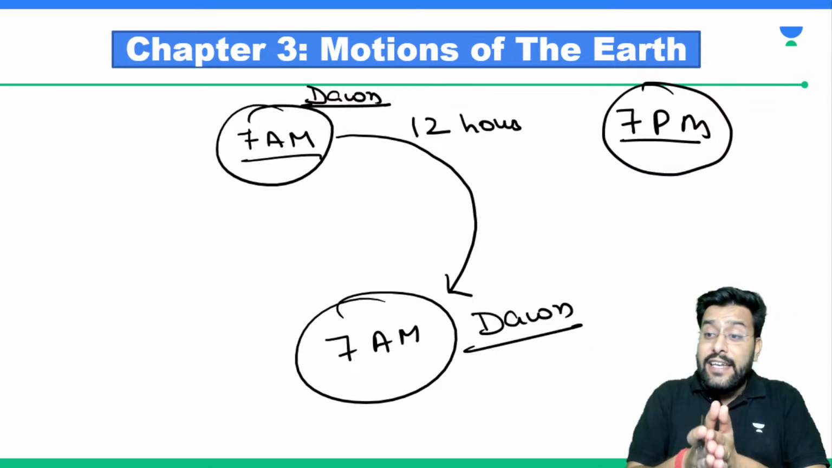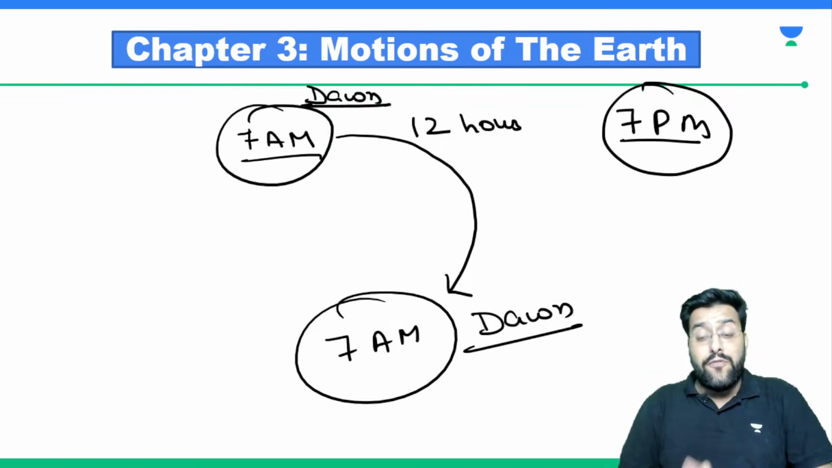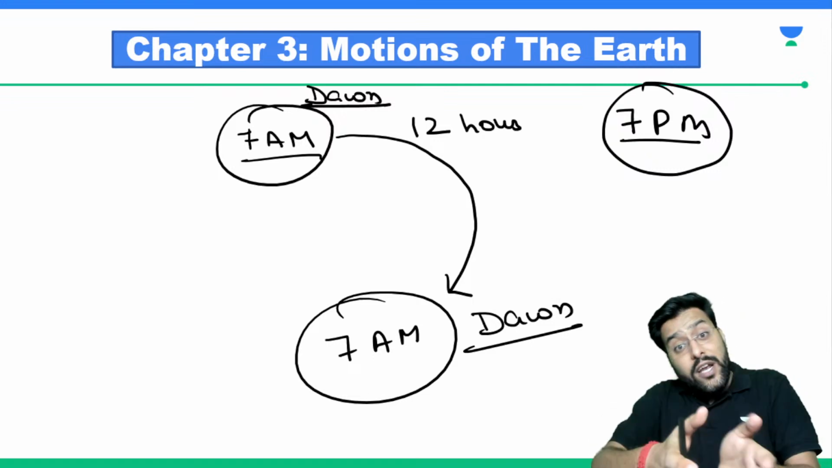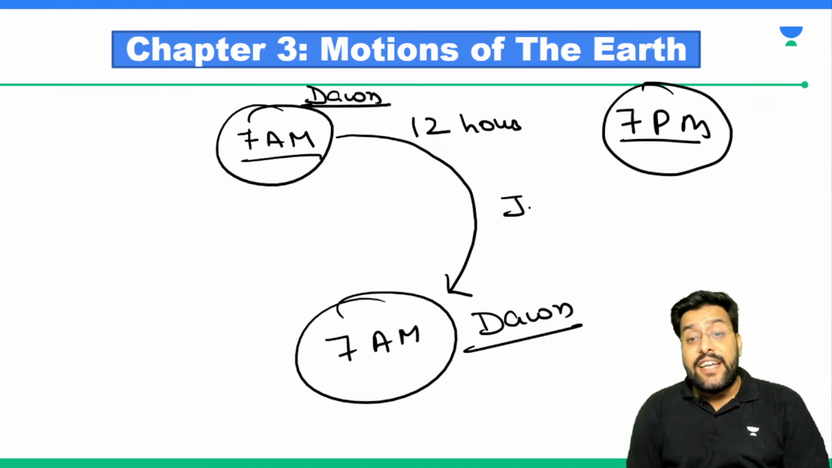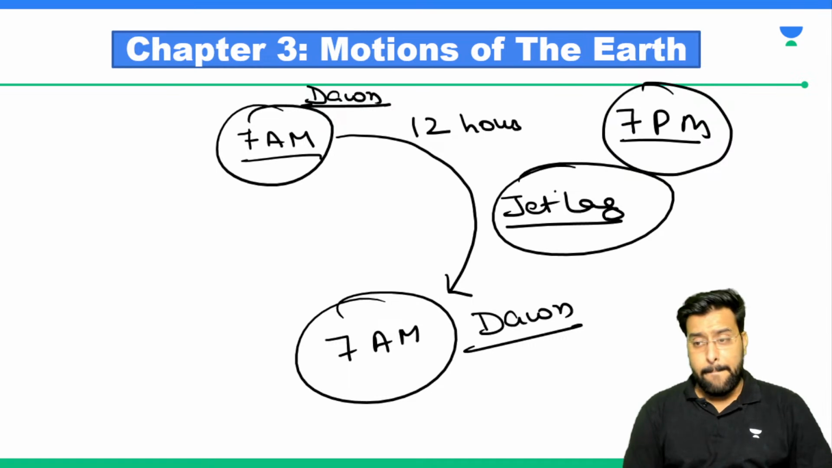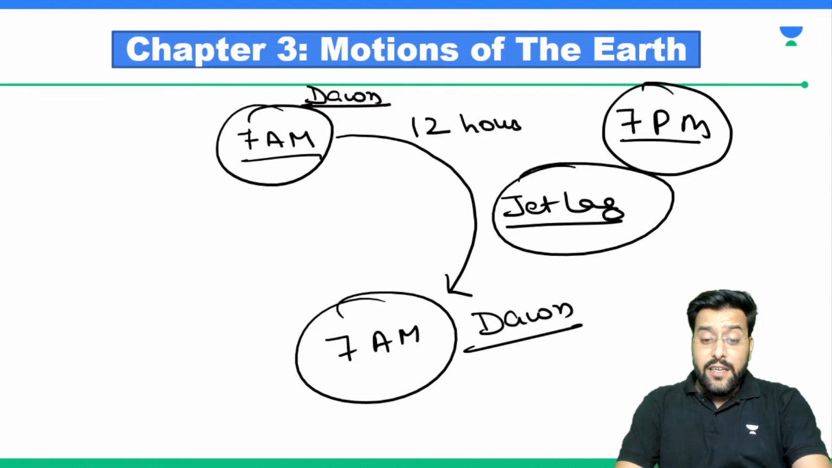So you can have this experience that you go 24 hours without facing a night. 12 hours you face day, and for the next 12 hours you are again facing the day. That's the reason people face jet lag. Heard of this jet lag? When people travel overseas, you must have heard them saying that we are facing jet lag. Are we following it or not?